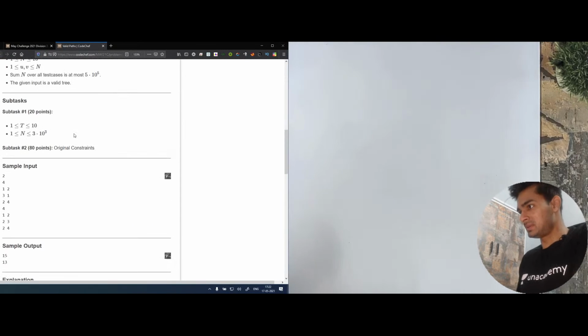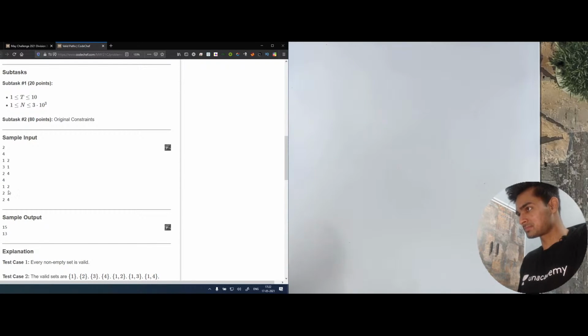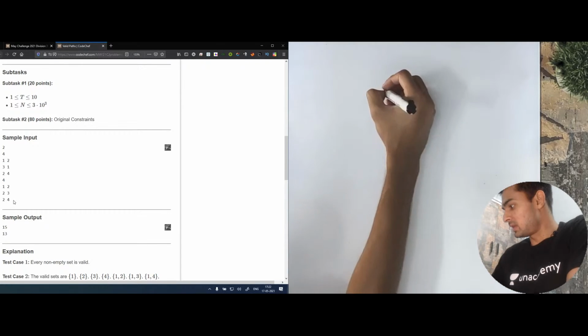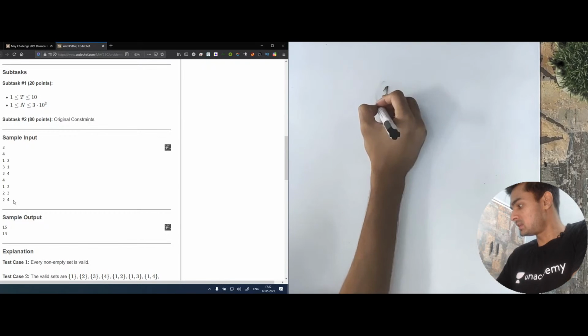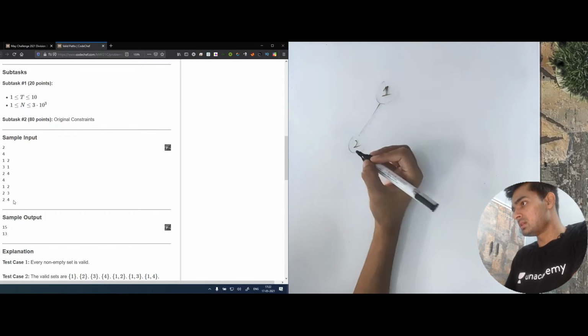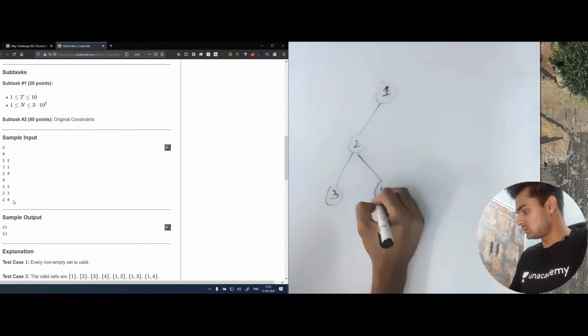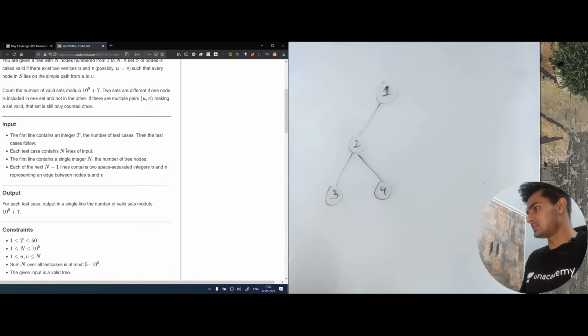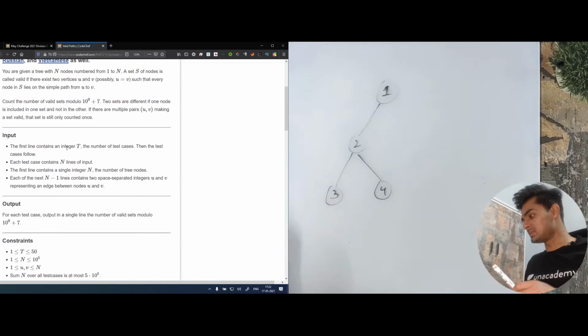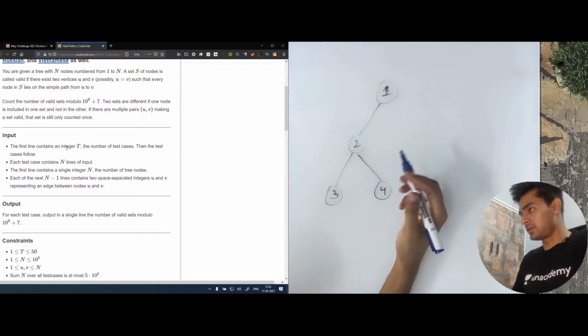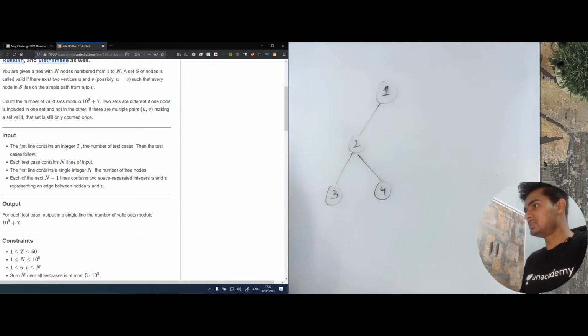So what they're saying is, let me make the very first example. Let me make this one. So we have 1, then we have 1 attached to 2, then we have 2 attached to 3, and then we have 2 attached to 4. So a simple path is nothing but any path taken in this graph or tree, whatever we call it.